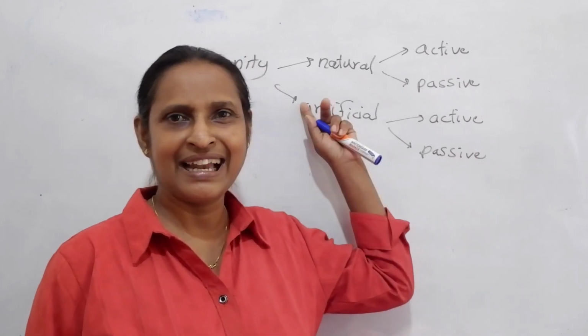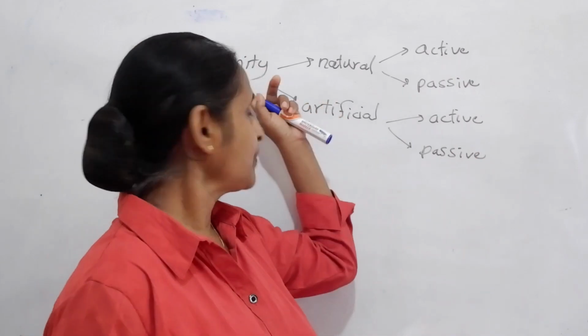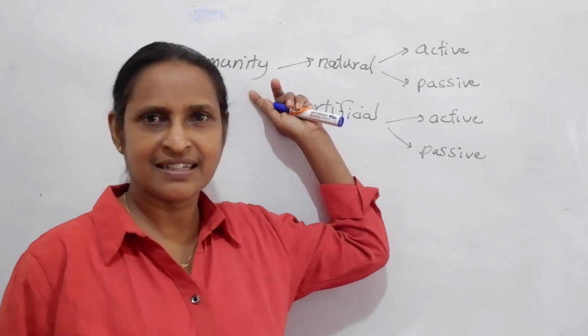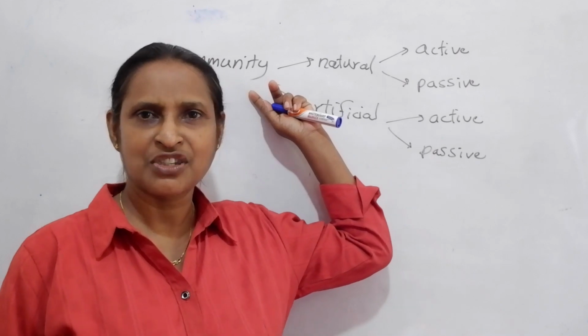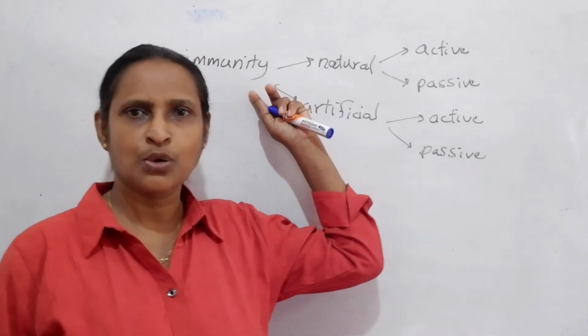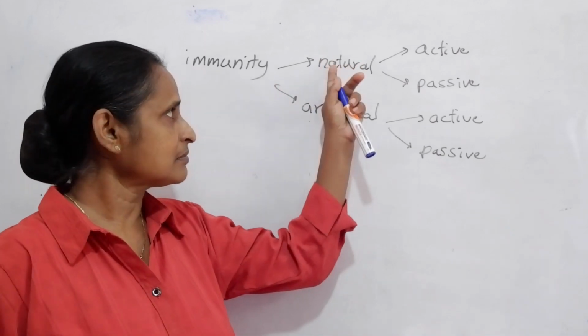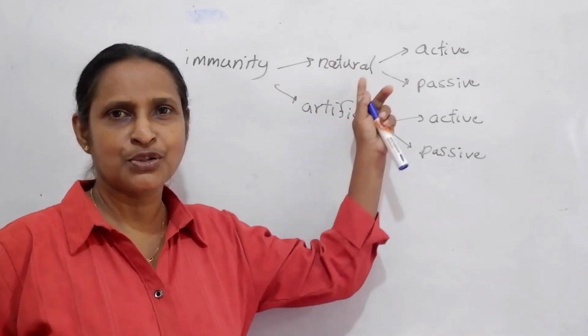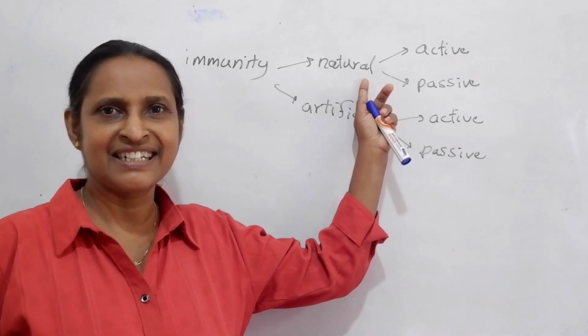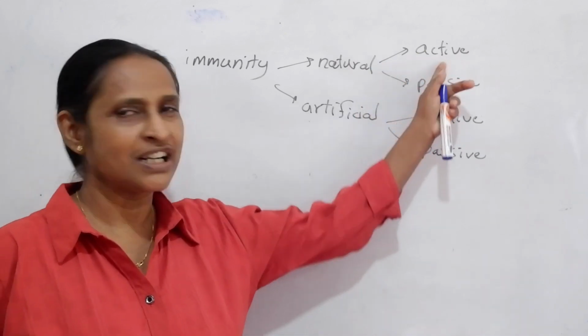As a summary, immunity is the ability of the body to defend against invasions of foreign things including pathogens. There are two types, natural and artificial. Natural means the immunity is created in a natural way, and it occurs in two ways.